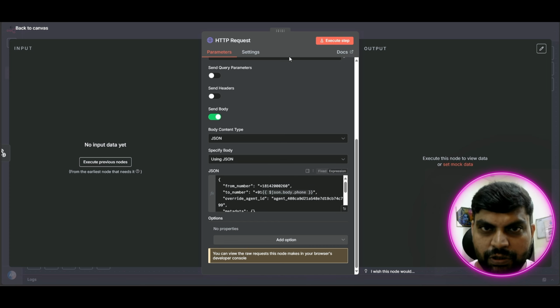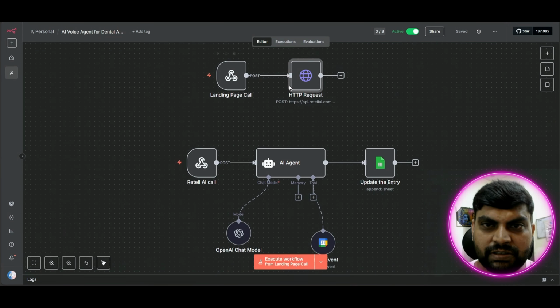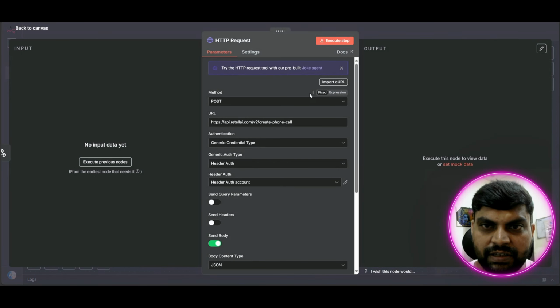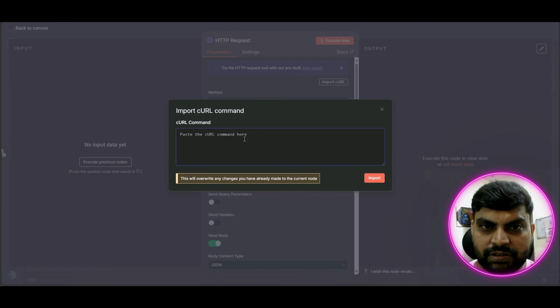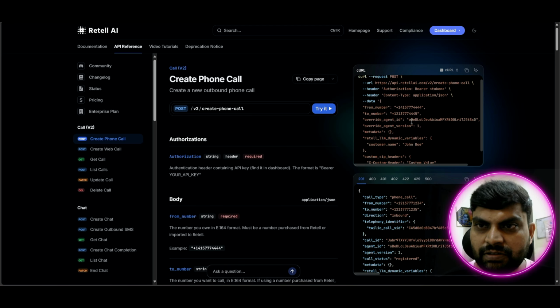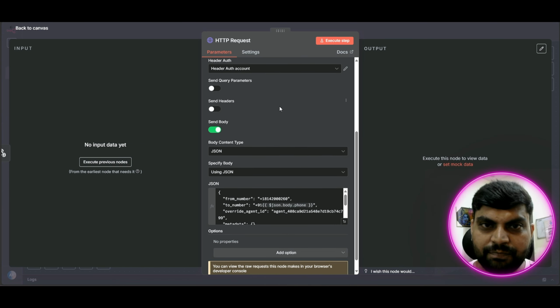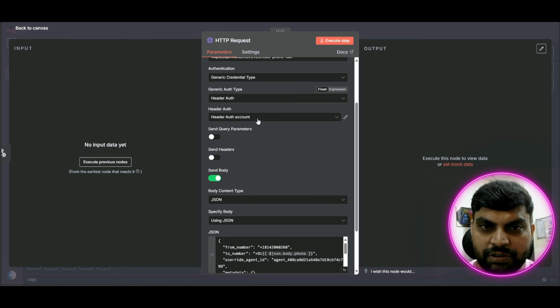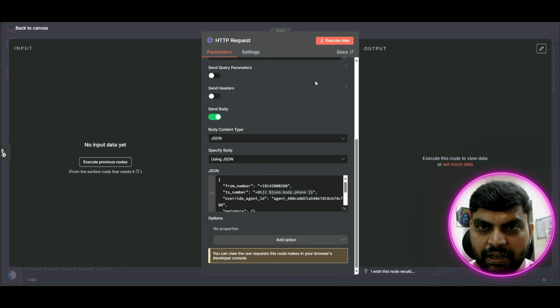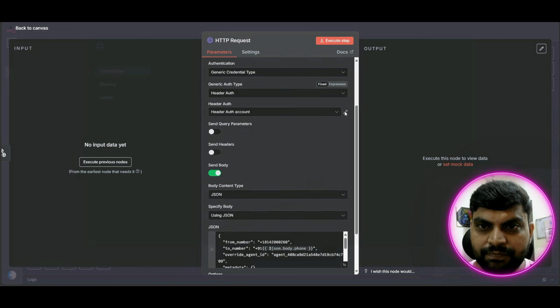So you don't need to worry. You can just simply import this here as a curl. Copy it from here, put it in this flow, and import it. It gets imported, and after that you just need to authorize it with the header authentication. So I'll show you how the authentication is done.